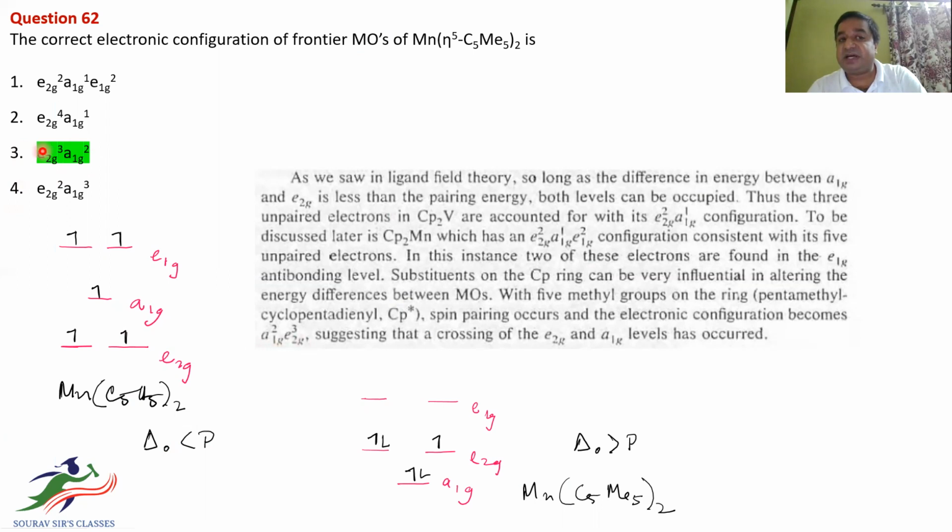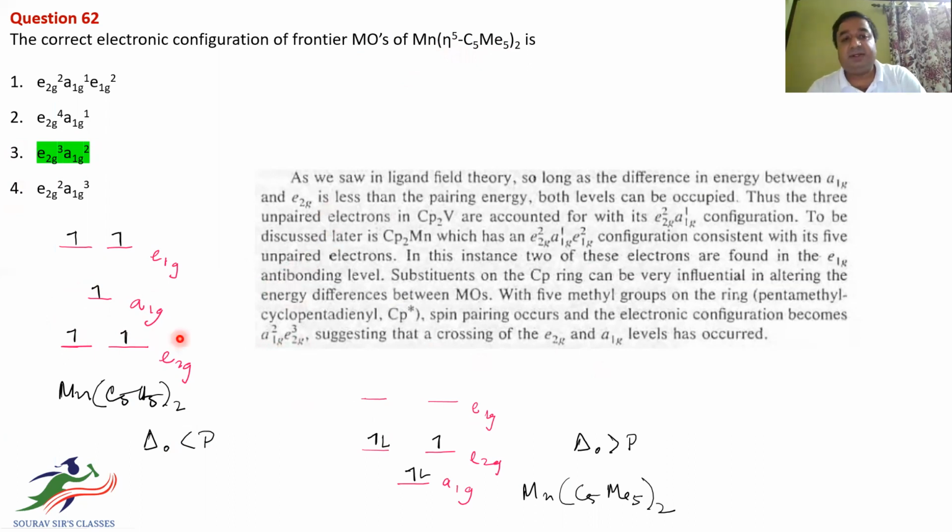In the question paper, it was asked as e2g3, a1g2, which is wrong in order. A1g2, e2g3 should be coming. A1g2 should come first, followed by e2g3. Why? Because when you go to this type of system, this energy level will go down and that energy level will go up.